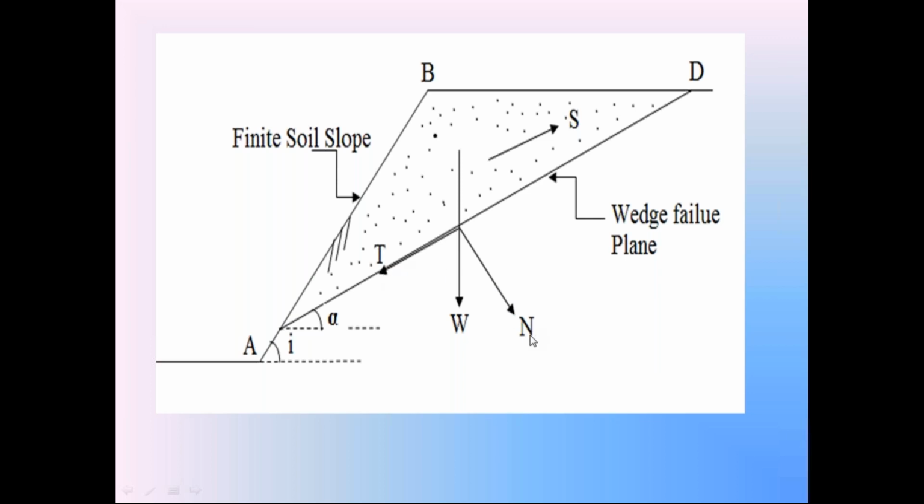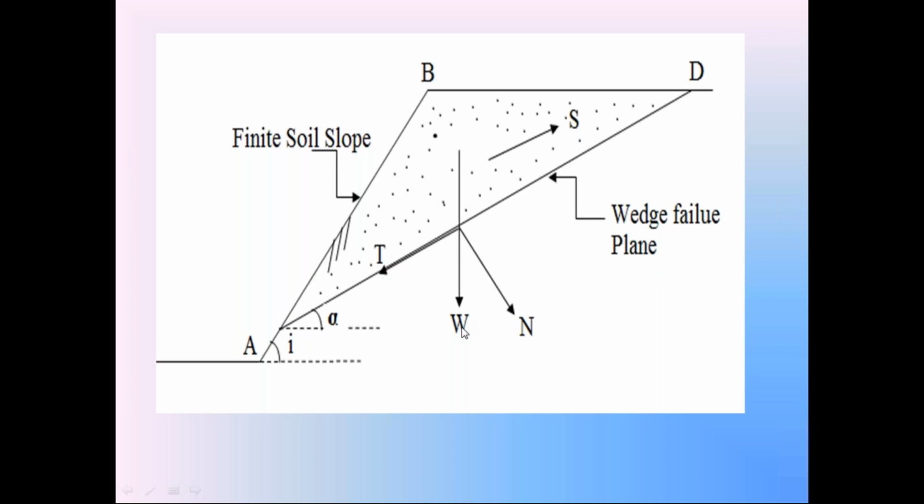N is called the normal component of weight W. T is called the tangential component of weight W. Check this angle. The weight W acts vertically downwards. This is the horizontal line. This inclined surface makes the angle alpha with the horizontal. So this is horizontal, this is vertical, and the angle between the horizontal and vertical is 90. So one angle is alpha, the other angle is 90, so the third angle is 90 minus alpha.